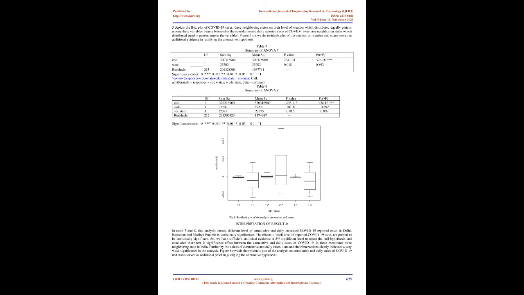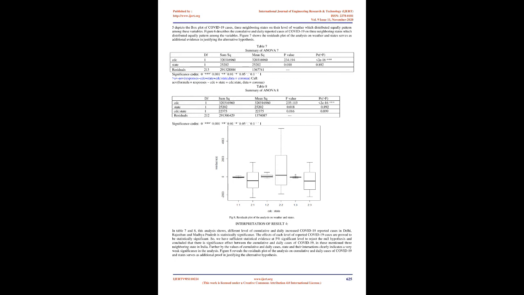Figure 5 depicts the box plot of COVID-19 cases in the three neighboring states on their level of weather, which are distributed with an equal pattern among these variables. Figure 6 describes the cumulative and daily reported cases of COVID-19 in three neighboring states, which are distributed with an equal pattern among the variables. Figure 7 shows the residuals plot of the analysis on weather and states, and serves as additional evidence in justifying the alternative hypothesis.